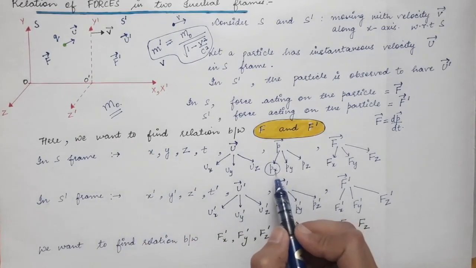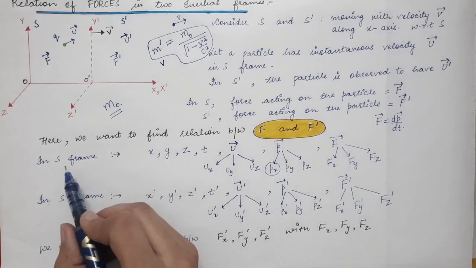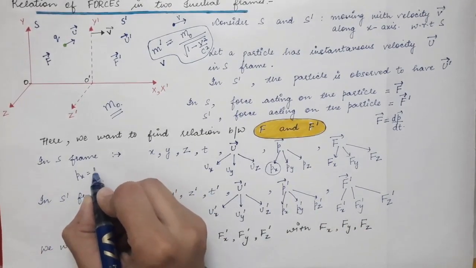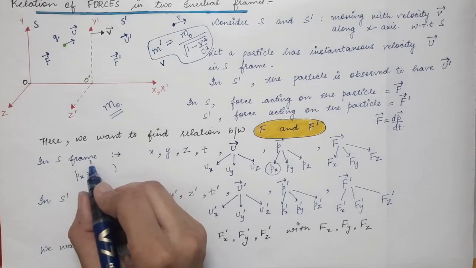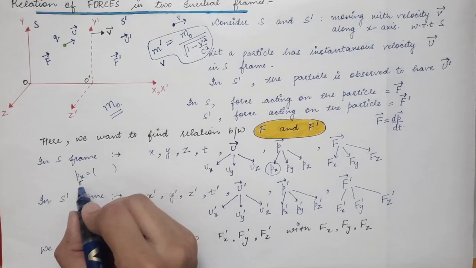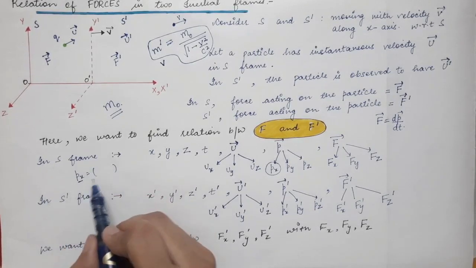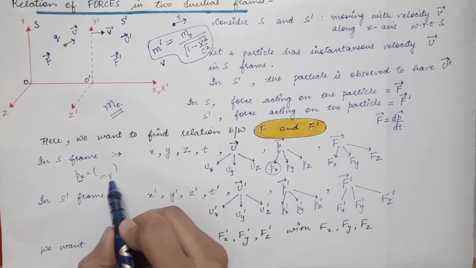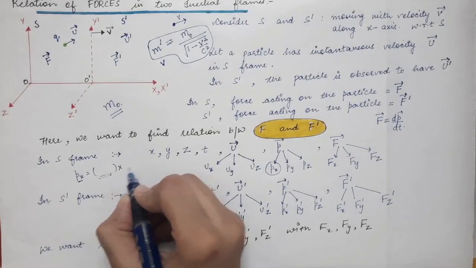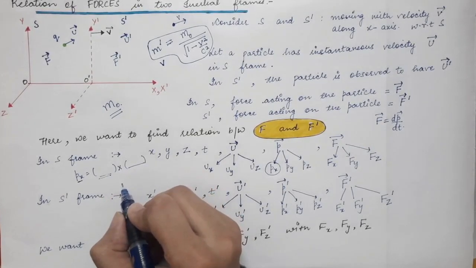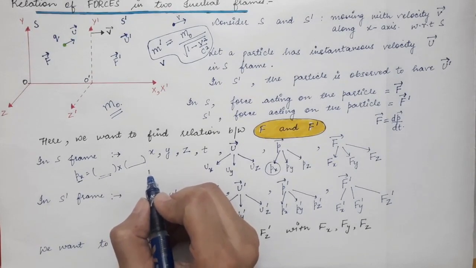So px will be written as the mass of the particle in S frame times the x component of the velocity in S frame. You have to take all the quantities in the same frame.